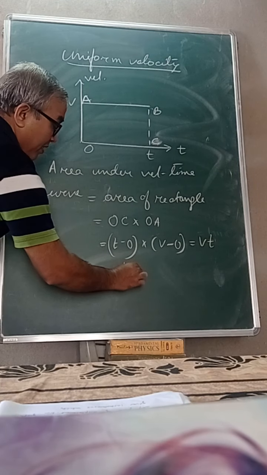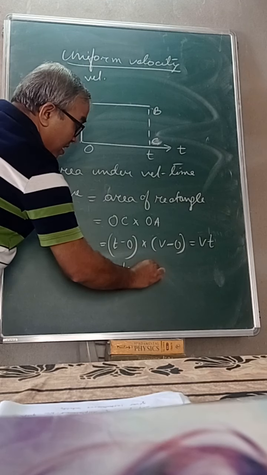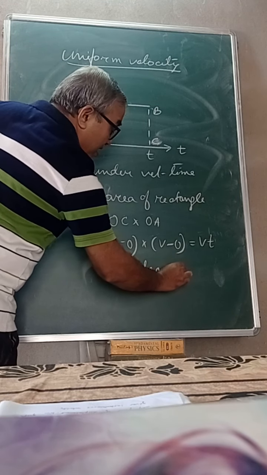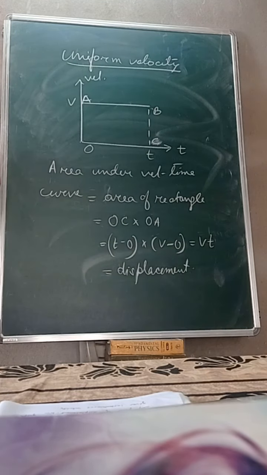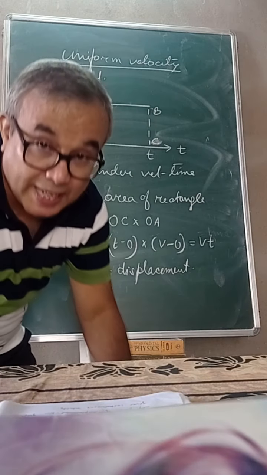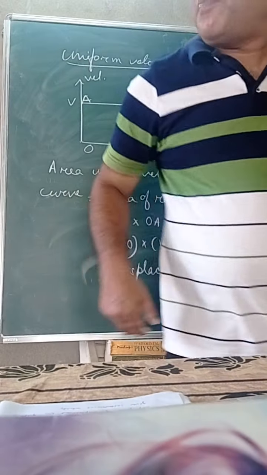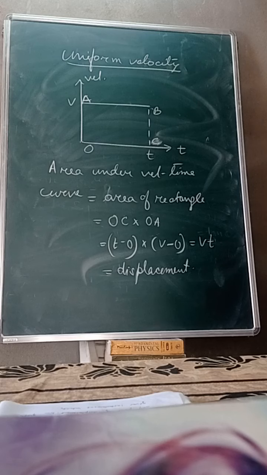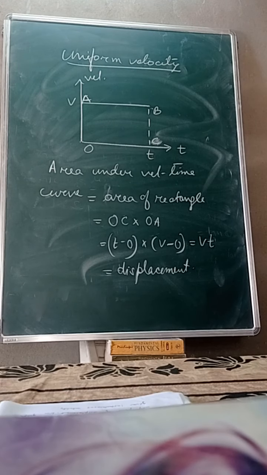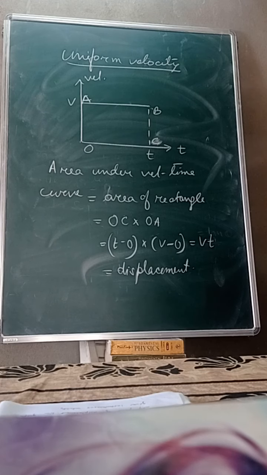VT is the displacement. So this means that area under velocity time curve gives you displacement of the body. So in this case, মই এইটো দেখুৱাইছোঁ তোমালোকক in case of uniform velocity.